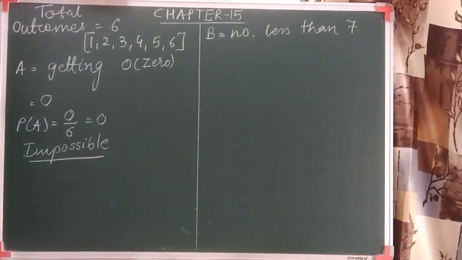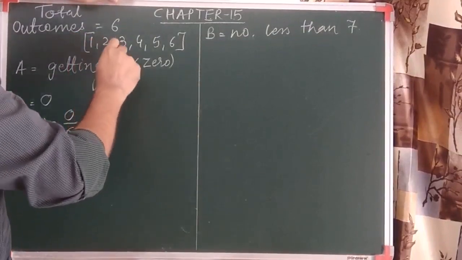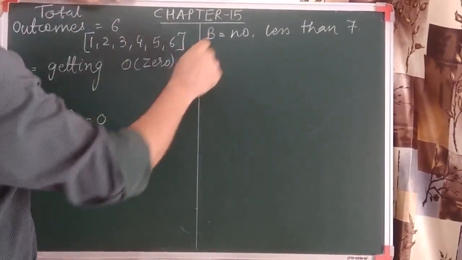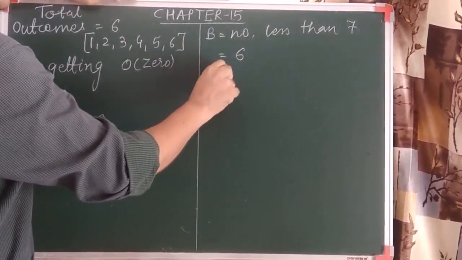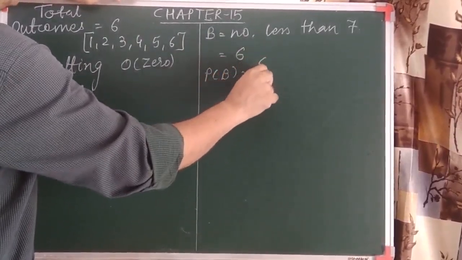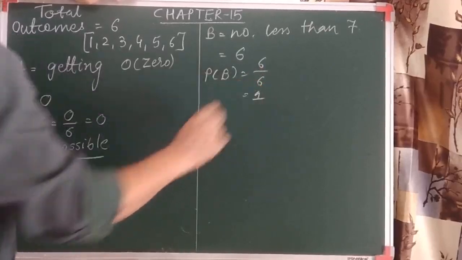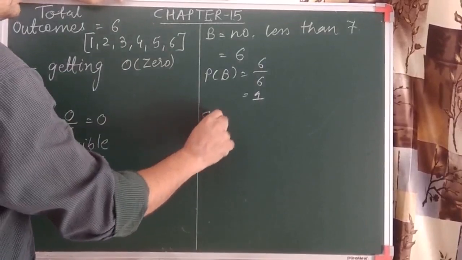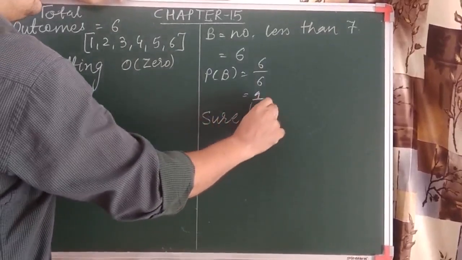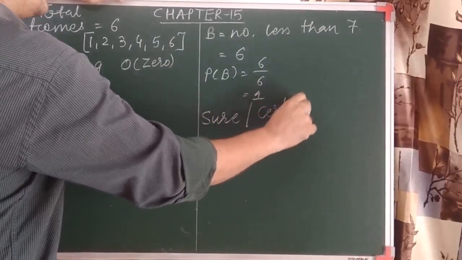So you can see less than 7, that means it can be 1, 2, 3, 4, 5, 6. All the possibilities are there, so it is 6. So when we find the probability of this event, it is 6 by 6, so we get 1. So now this event is called a certain or sure event.